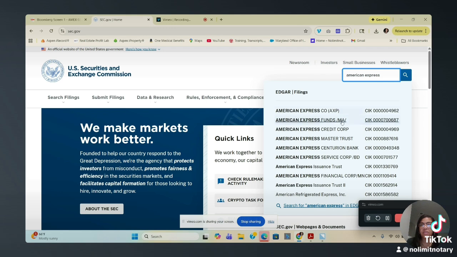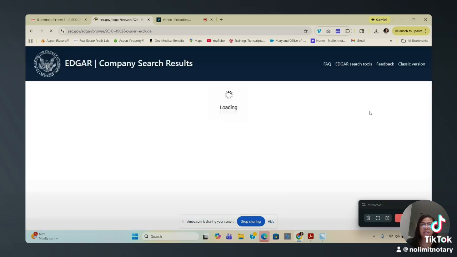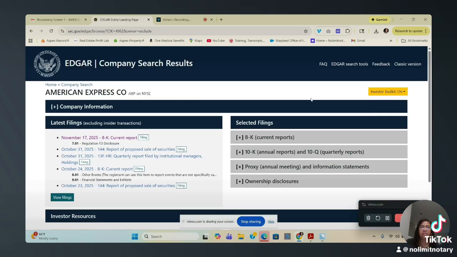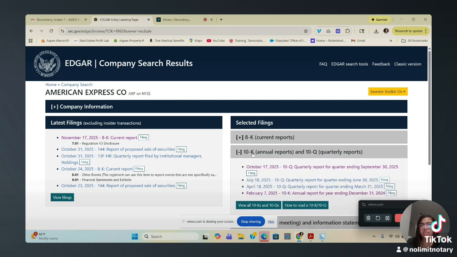Now you see a whole bunch of them, right? You want to do American Express company. Now if you click on these wrong, it'll take you out to this other screen. This is the screen that it should look like, so I'm going to click what it should look like. If it don't do it to me, because sometimes it does it to me too. All right, good, we're on the right screen. So here we are. You remember I told you guys to find the 8K and the 10K, right? So here is the 8K and here's the 10K. All right, so let's go to the 10K.